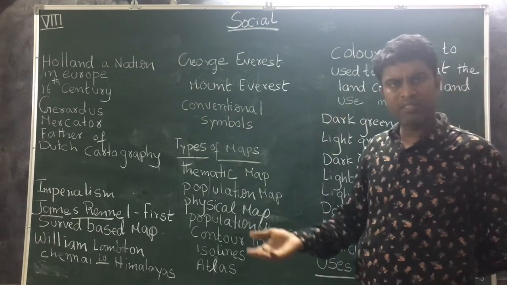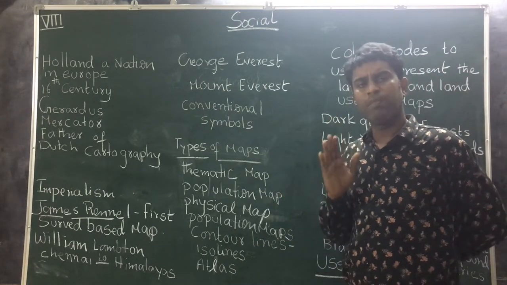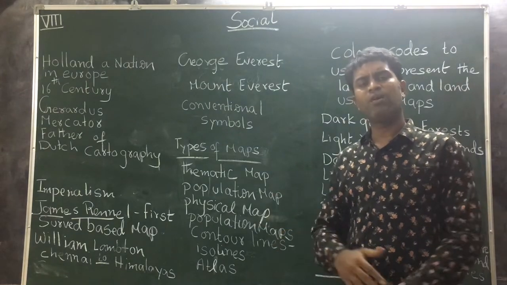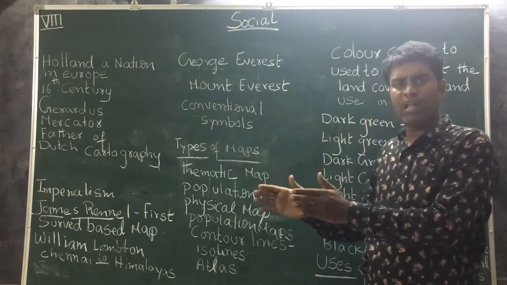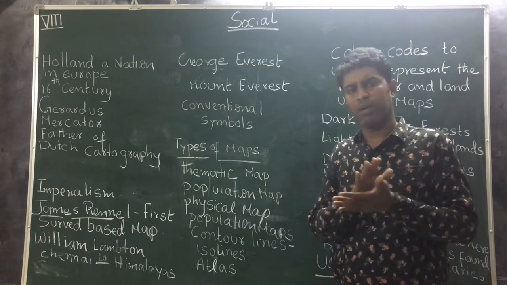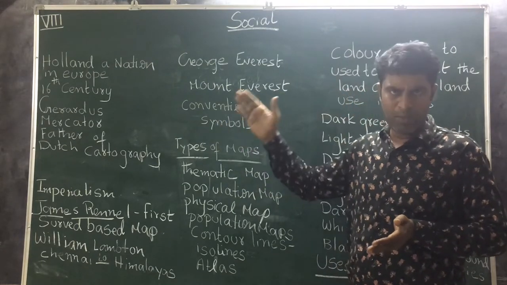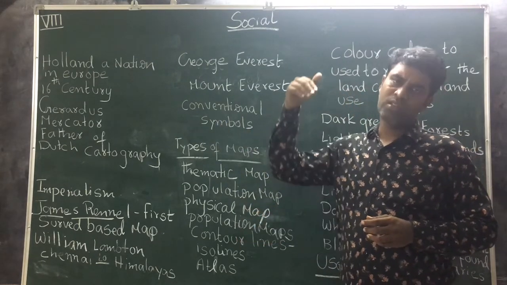On these clay tablets, they represented temple land income. In Sumeria, the temples are called ziggurats. The ziggurats' land income was represented on the maps. So this is about Sumerians. They made these maps 4,000 years ago.